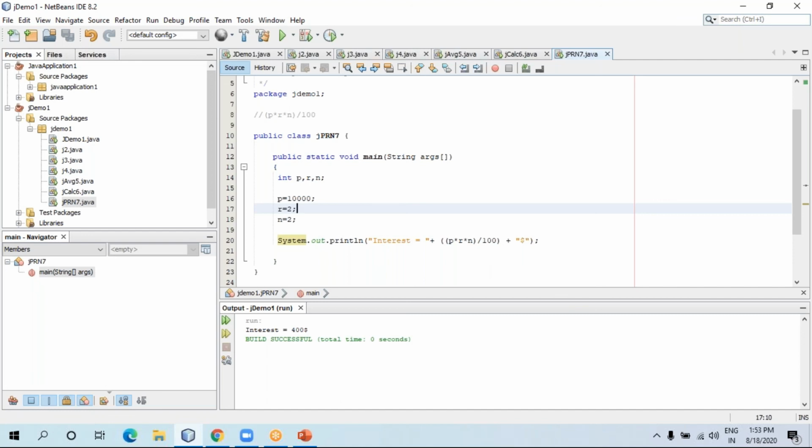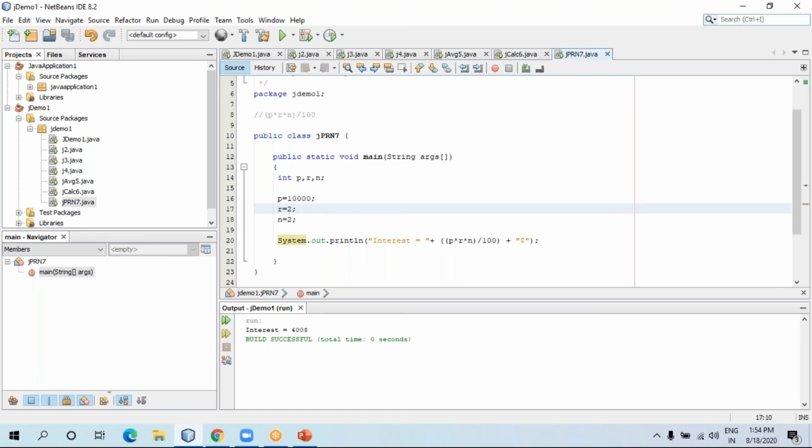Once again, let me clear what a variable is and why we require it. A variable is a basic thing. You can say it is a place where you can store any value. But you should know which type of data we are going to store inside it. Right now, in all four examples, we stored only integer values. Integer means without a point. If we want to store values with a point, decimal values, we can take double as a data type. But I'll tell you in the next session how to do it.